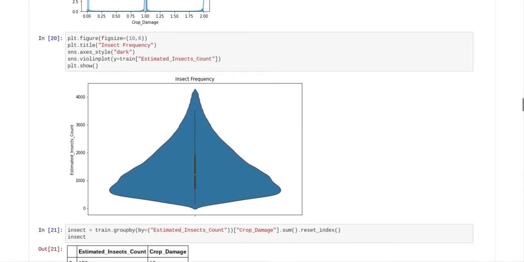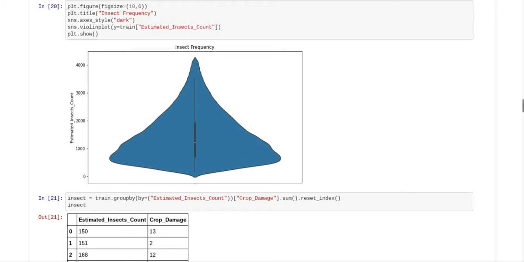And then I started doing the violin plots. We did a violin plot on the insects, and you see most of the insects were about 500.